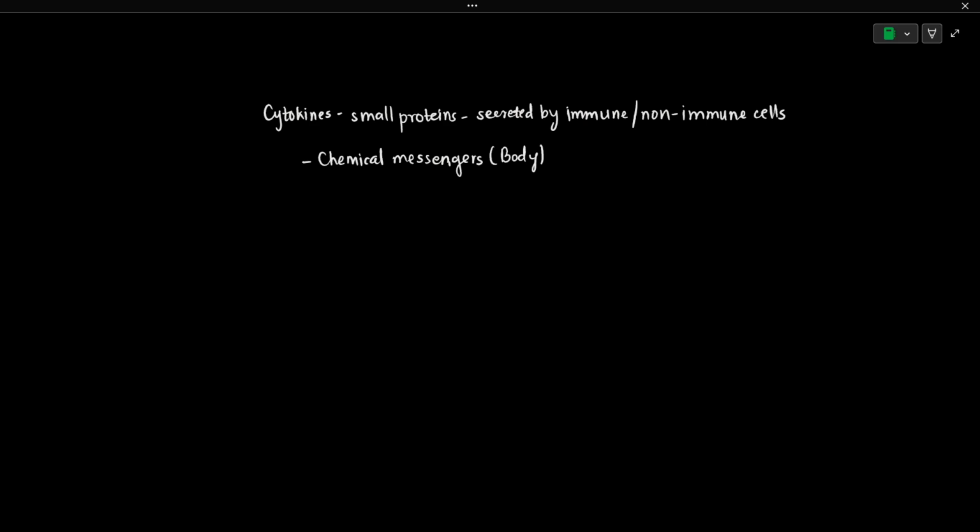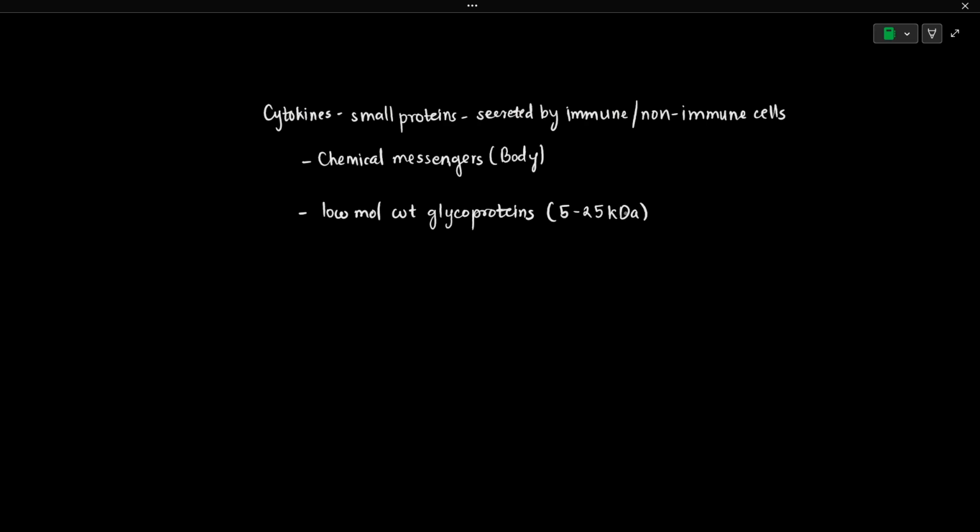Okay, so structurally, cytokines are low molecular weight glycoproteins, meaning sugar molecules are added to those proteins. I already told you the weight is typically around 5 to 25 kilodaltons.